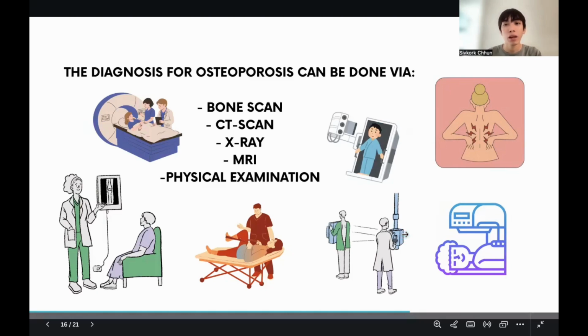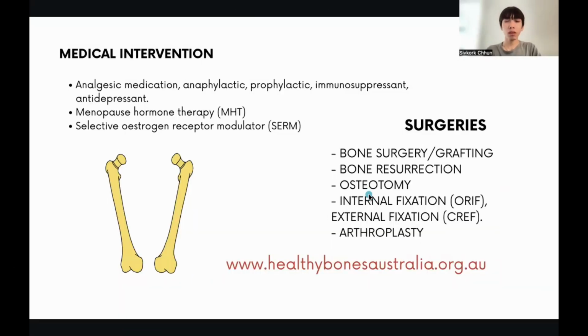And let's understand what the treatments are. The treatments include medication and surgery: analgesic medication, prophylactic, immunosuppressant, and antidepressant to manage pain, allergic reaction, prevent infection, boost the immune system, and reduce anxiety. Consideration on anticoagulant drugs that can increase the fall risk due to side effects, and for those already using hypertension medication, it's also important to be careful with the drug instructions and fall risk factors. And nutrition advice on supplements and diets is also an important medical intervention for osteoporosis treatment.